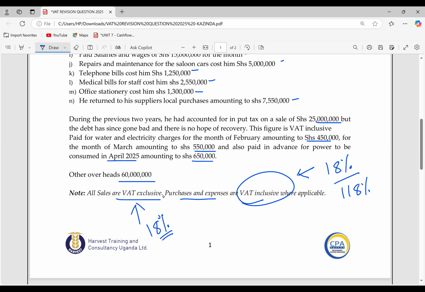Why? Because value added tax is added to the value of the transaction. So I will say value added tax: add the tax on the value. Your sale is 100%, but then we add this tax. The tax is added on top of the value at 18%. So that's where I'm getting the 118. So for inclusive, we shall be using 18 out of 118.